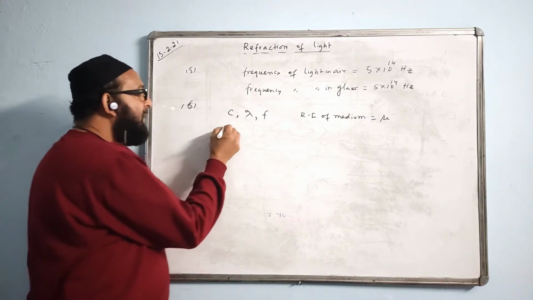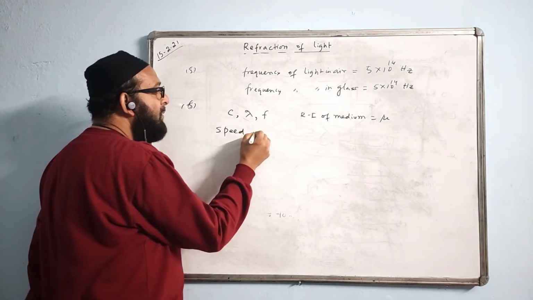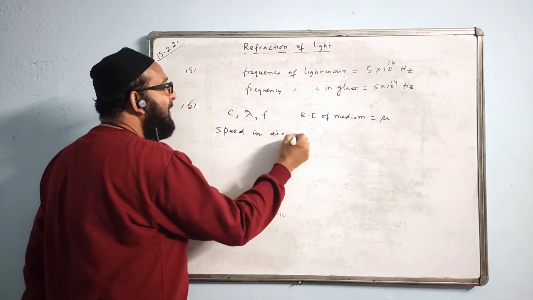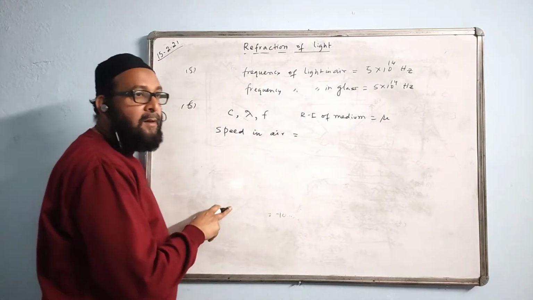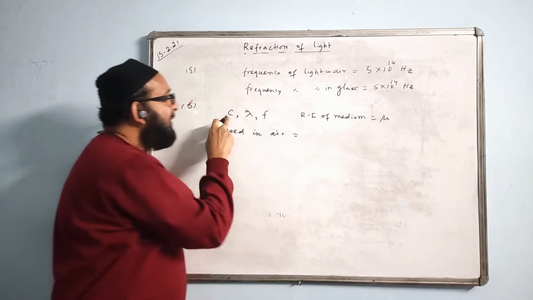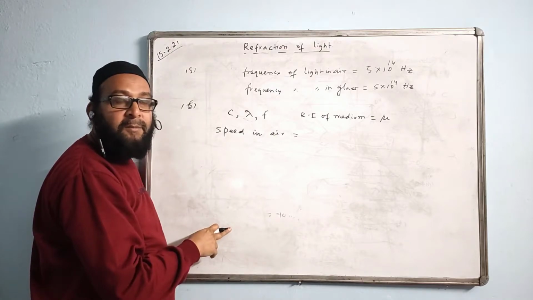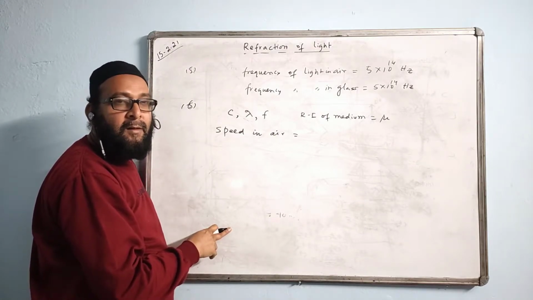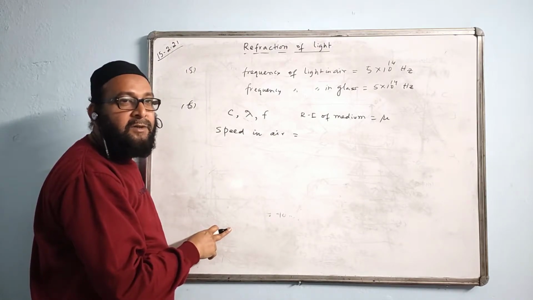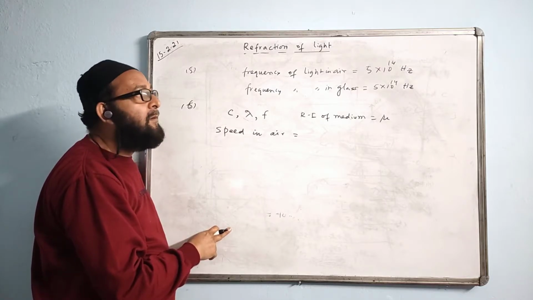Speed in air. Let us find the speed in air. What is the answer? Speed of light in air. Speed in the medium is C. What will happen to the speed in air? Will it increase, decrease, or remain the same? What will happen?